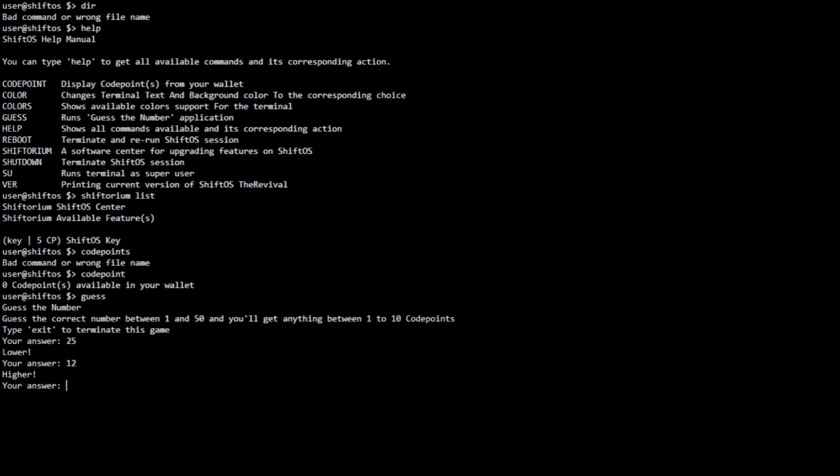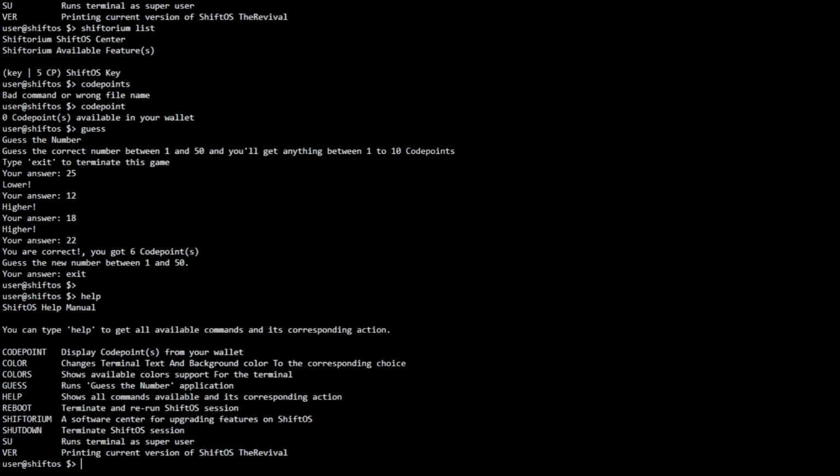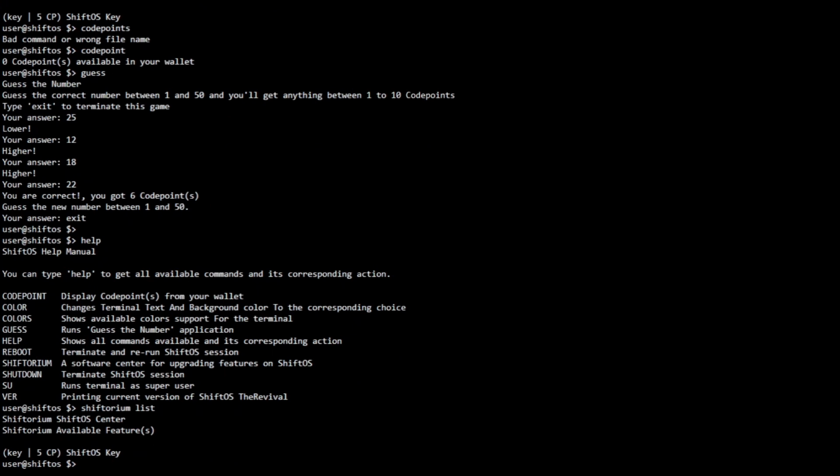As you can see, it is like guessing the number. Okay, now I got 6 code points, so I am eligible to upgrade or to install the ShiftOS key. Now I can go to exit and then type help and then Shiftorium list. There it is. I got the ShiftOS key with 6 code points. And to know what the ShiftOS key is, you need to type Shiftorium info and then the name of the upgrade.